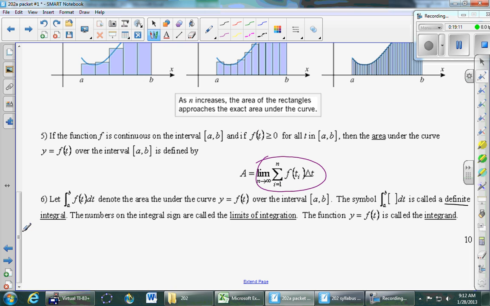Okay, so without saying anything about antiderivatives, I know a lot of you know stuff about antiderivatives. All we are doing is using that symbol right there to mean the area under a curve. That's it. That crazy symbol right there just means area under the curve. No more, no less, all right? It's just a way of avoiding writing all this limit and sigma stuff. But that symbol, the integral symbol, means area under the curve with the limit and the sigmas, all right?